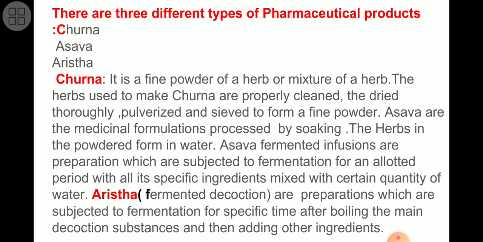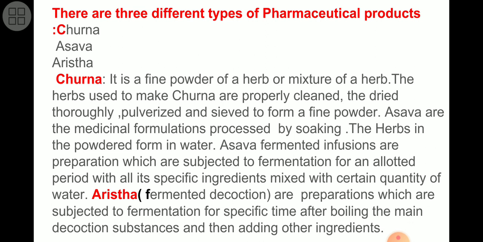Now, at the time of learning these three types of pharmaceutical products, we have to make it clear what the difference is between them: the difference between churna and asava, between asava and arista, and between churna and arista. Then we will come to know why these three types are there. As we have seen, in case of churna, there is only a fine powder of a herb or a mixture of herbs.